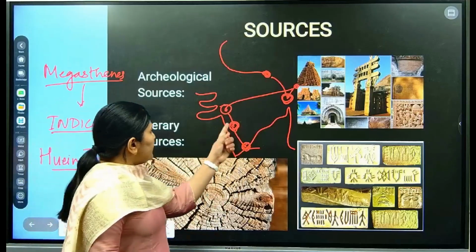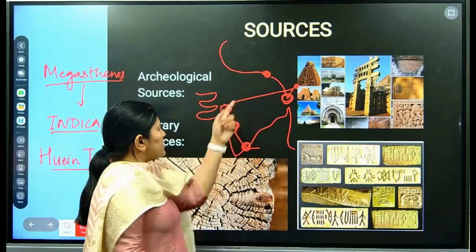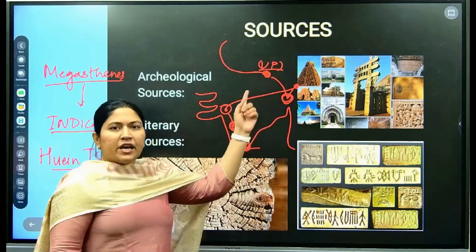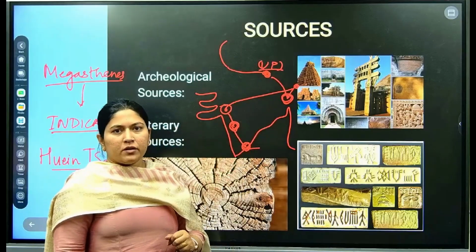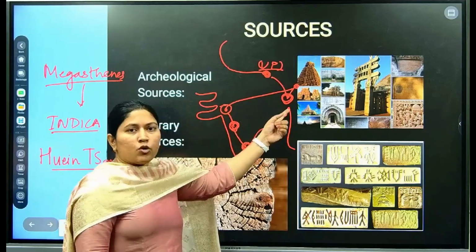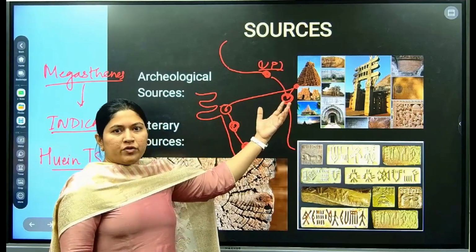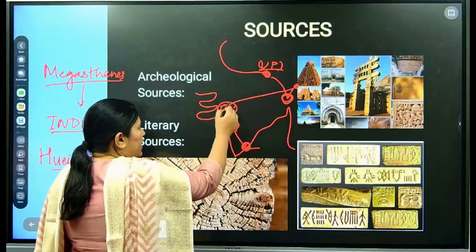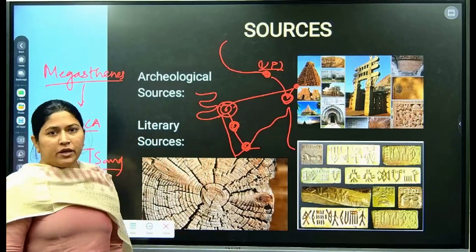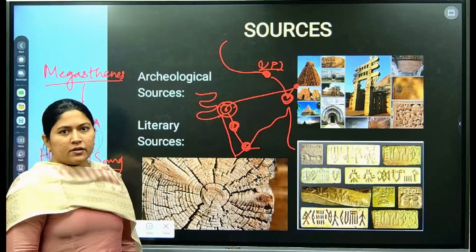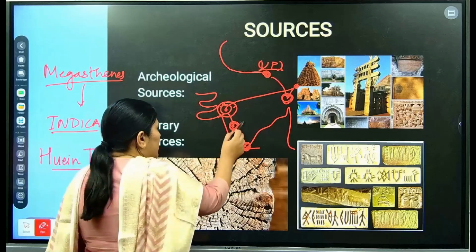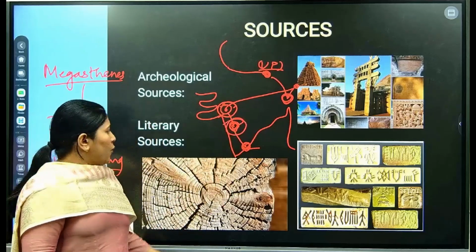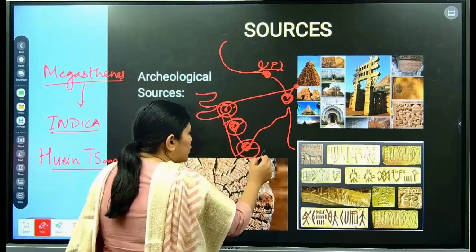So all the evidences come from this period. This is the site in UP. He talks about everything of the Mauryan period. When he went there, he wrote the text on Nalanda University and more. After he came here, he talked about the economy and trade. When he came here, he talked about the culture and the agriculture. When he came here, he talked about the Pallavas.